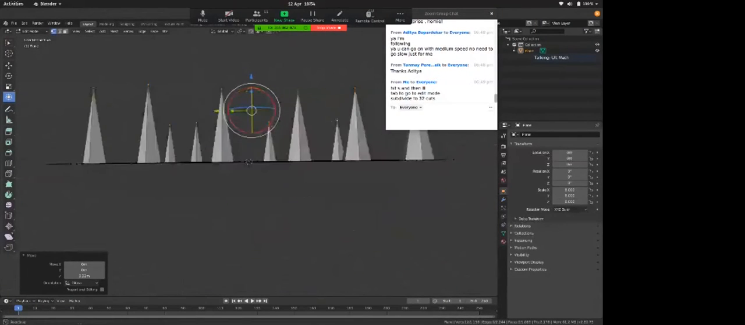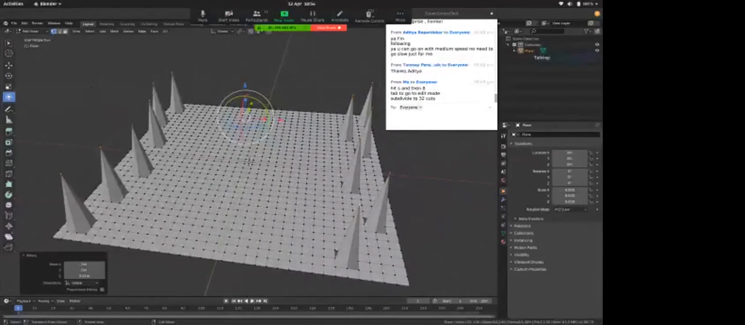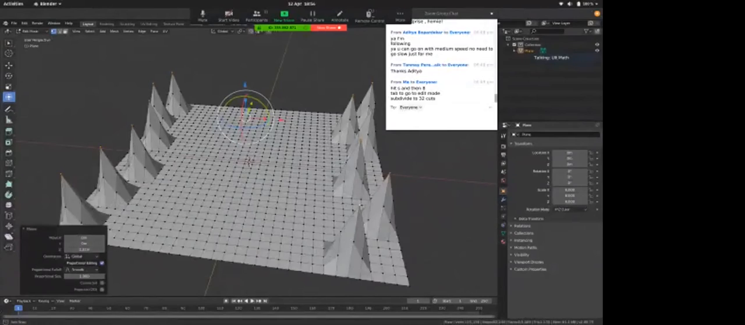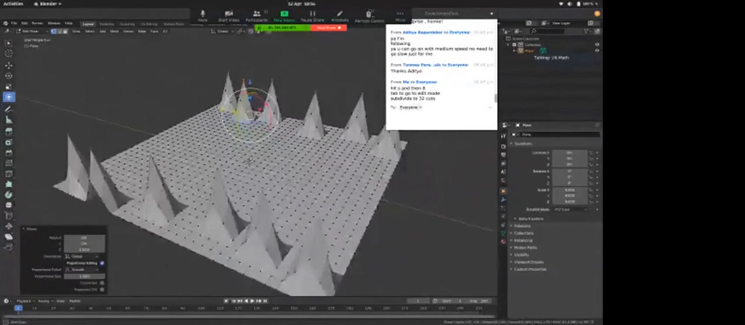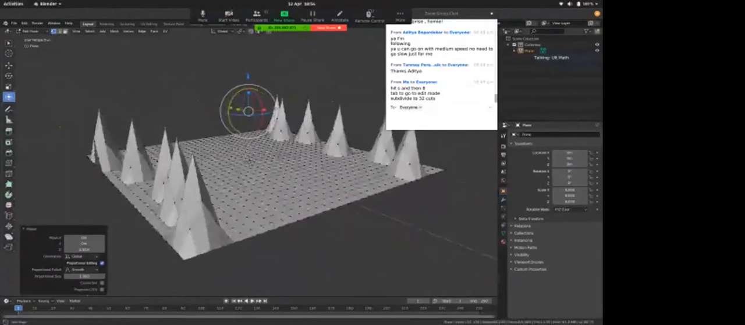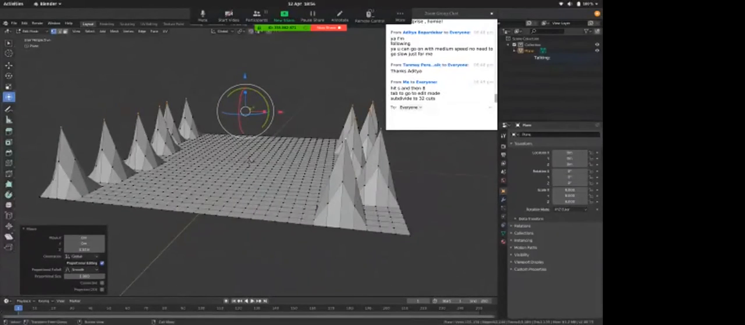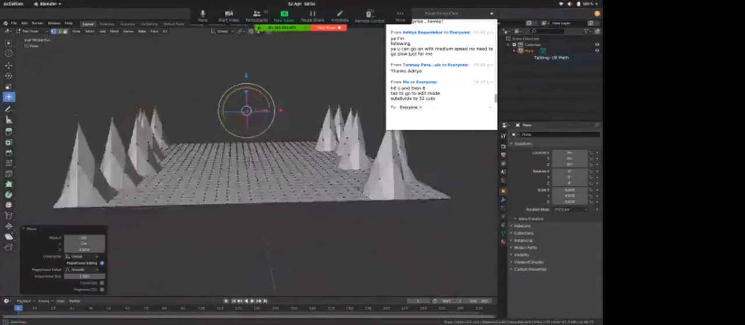So what I can do is go here, proportional editing. If I hit on proportional editing here, you can see that it influences the topology of other points too. By the way, if you're wondering how I'm rotating through my viewport, I hit middle mouse button.